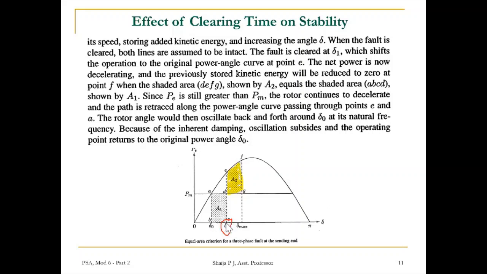During the time corresponding to angle delta 1, let the faulty location be cleared, so that now this is the new power output. Then PM minus PE becomes decelerating, and because the rotor is running above synchronous speed, it reaches this point and decelerates, swinging back and forth between these points, and operating point A is re-established corresponding to angle delta 0.